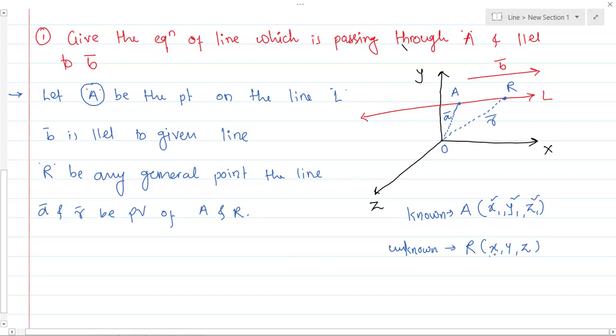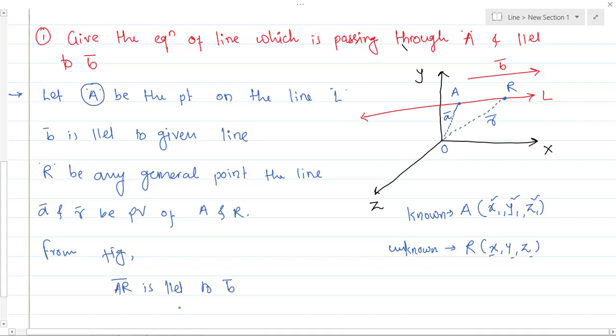Here I don't know the values of x, y, z, but what I know is this point is lying on this line. So from the figure, what I can say is, AR bar is parallel to B bar.